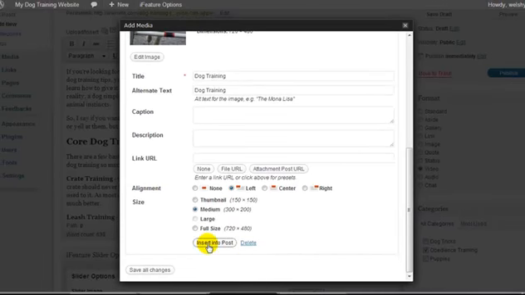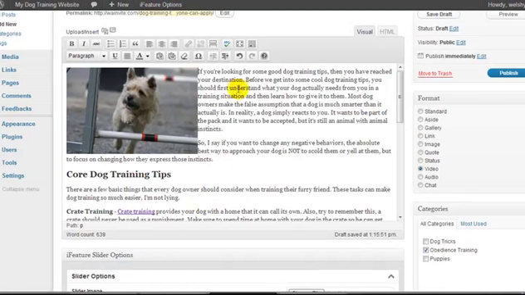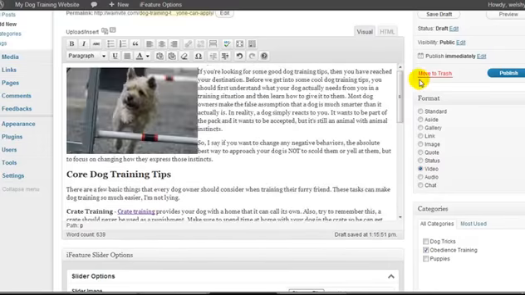And my last step is I want to insert it into the post. So I have my image. There is actually space between text and image, it's just you can't see it when you're in the editor. So everything looks fine and I'm ready to publish.